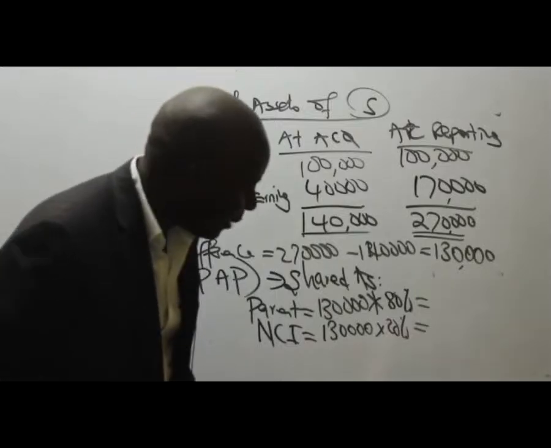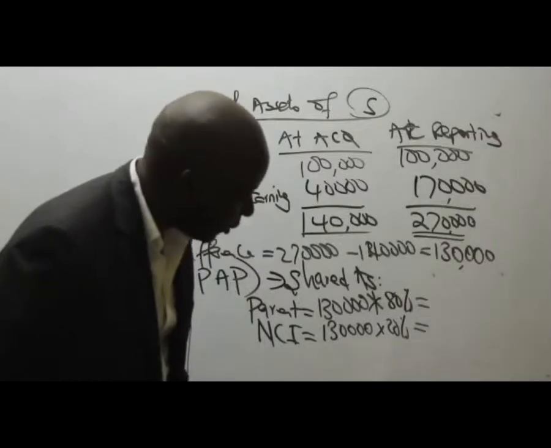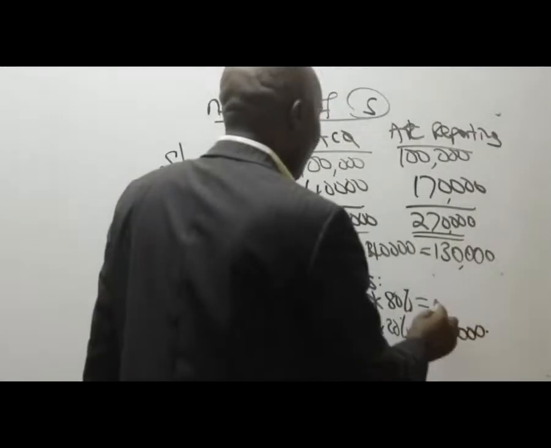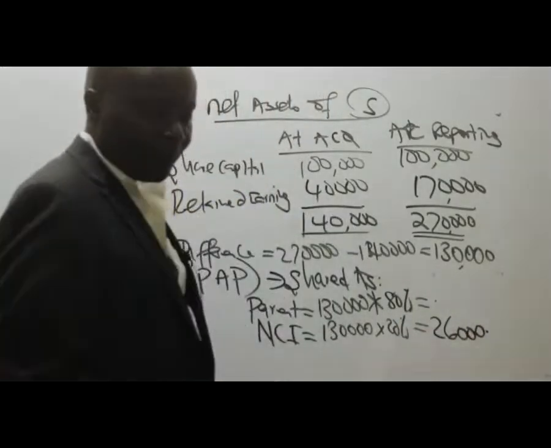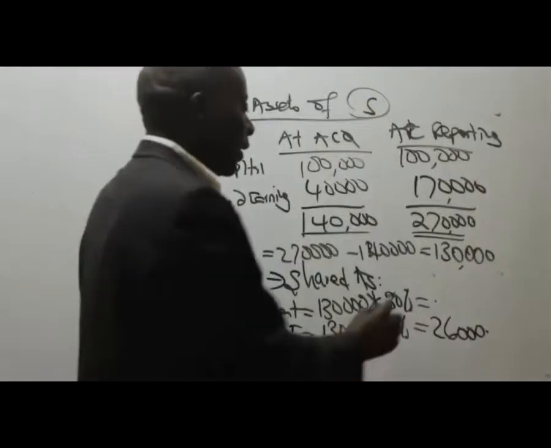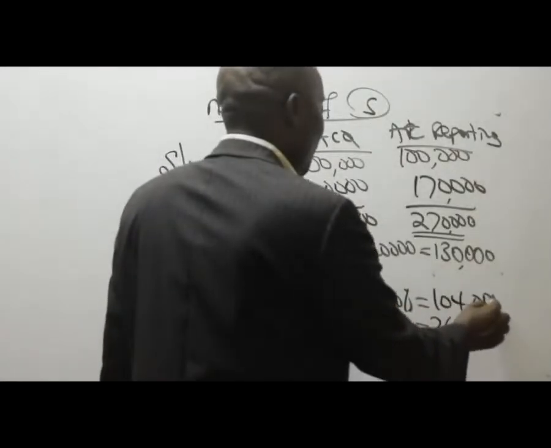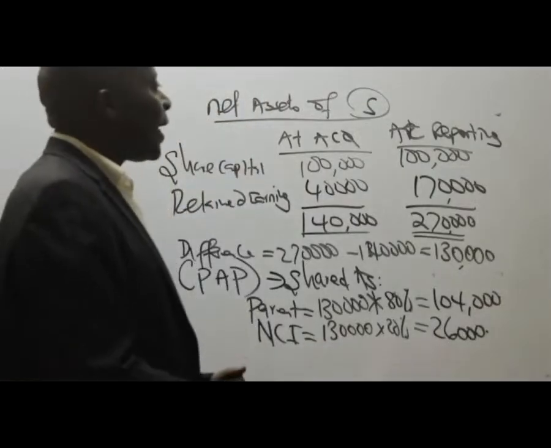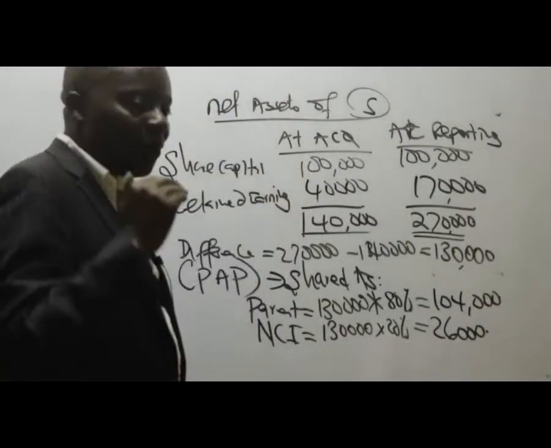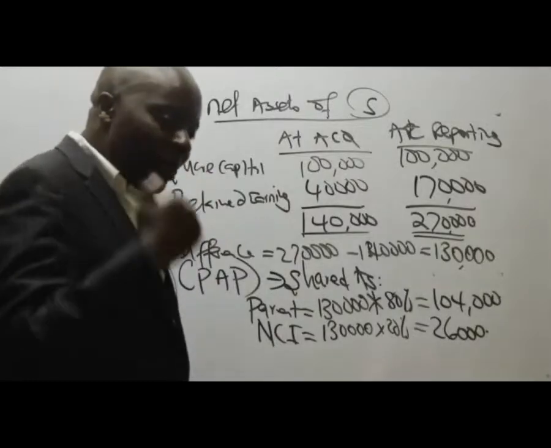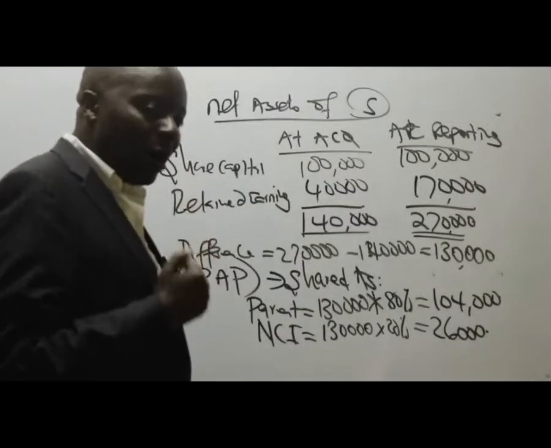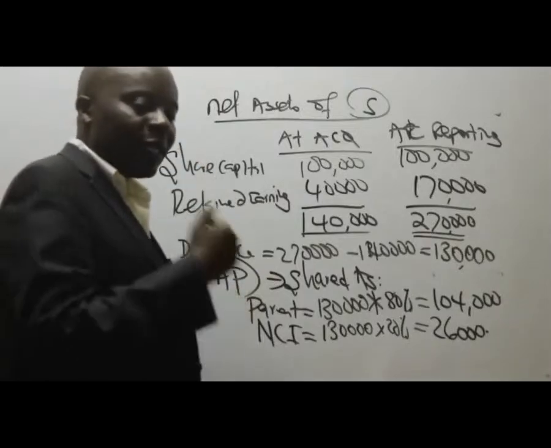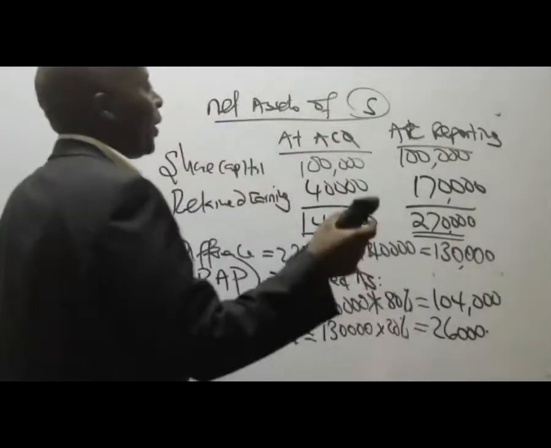So the first one I'm being told is 20, or the second, I don't know, should be the second one, 26,000. How about the first one? The first one is 104,000. If you add the two, that will be 130,000. So those are net assets of S, the first subsidiary. And you must give us net assets of each subsidiary that you have. So we have the net assets of S. Now give us the net assets of SS.